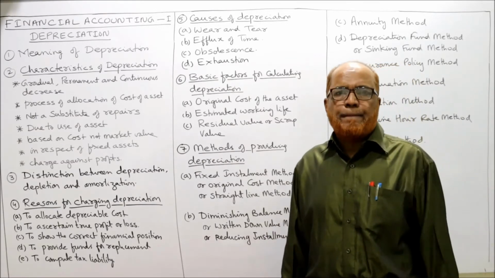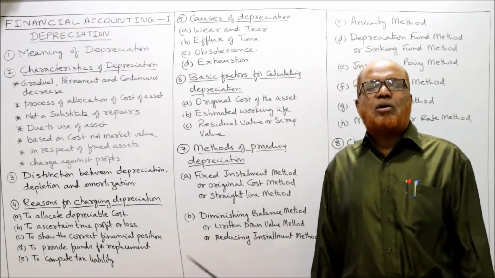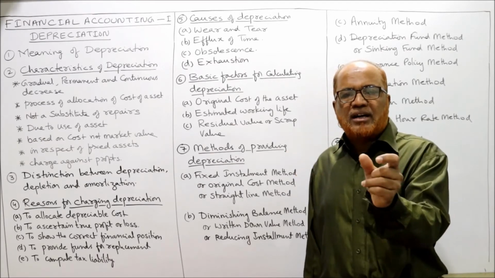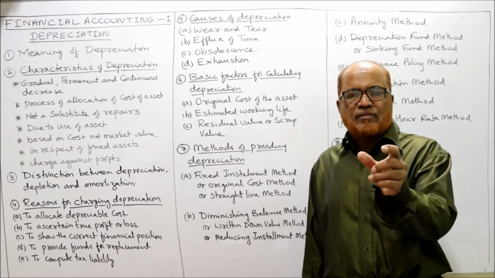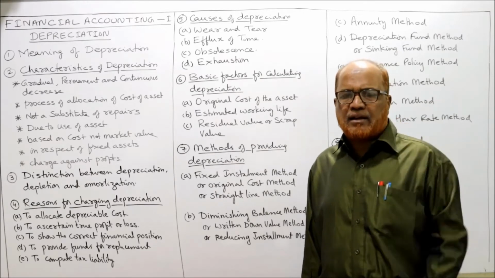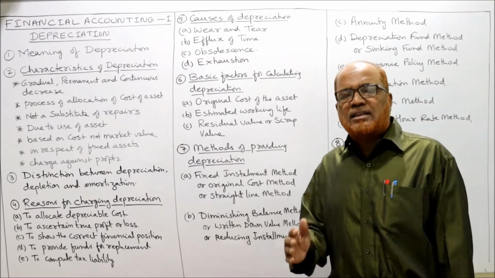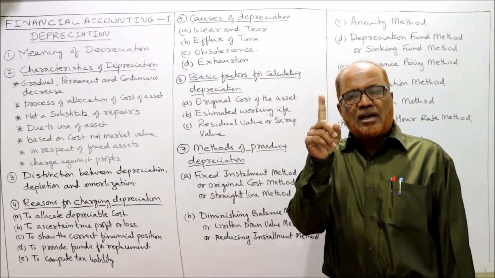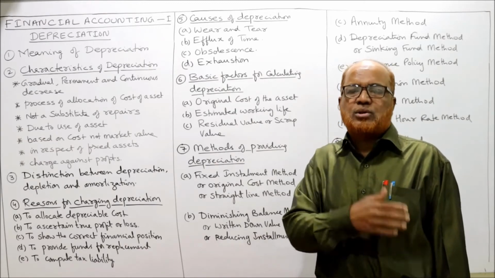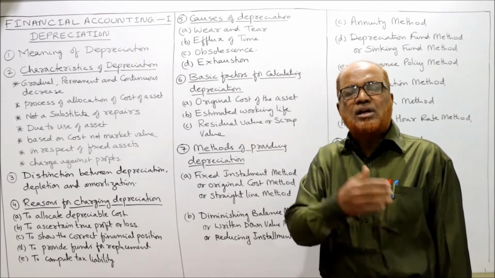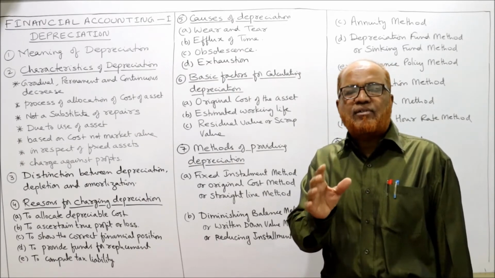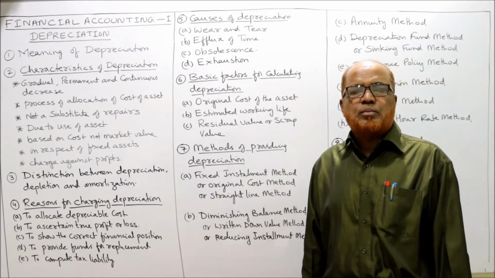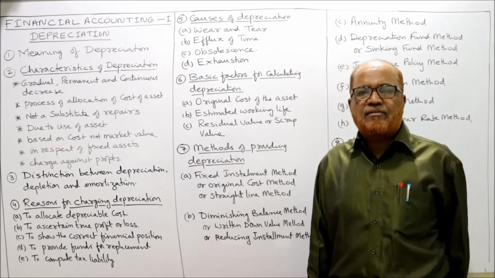And one more formula is there. The annual depreciation according to the straight line method is cost minus scrap value divided by the life of the asset. Let the cost of the asset be 1 lakh, and the estimated scrap value at the end of its life is 10,000. So 1 lakh minus 10,000, 90,000, divided by the life of the asset. Suppose the life of the asset is 10 years. So 90,000 divided by 10, 9,000 rupees is the annual depreciation. It will remain the same every year.